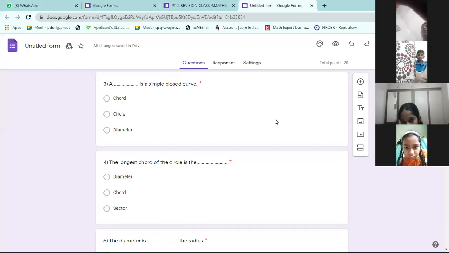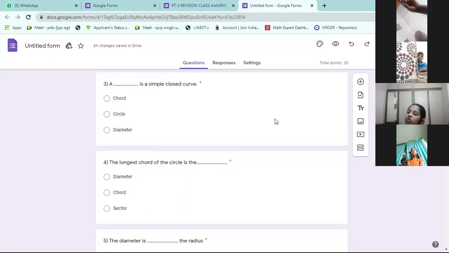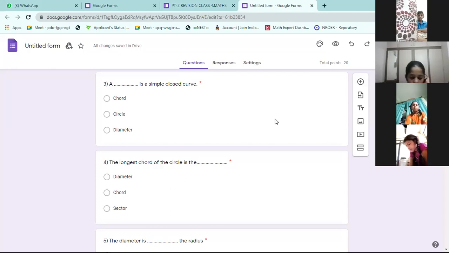Questions are there on the board with answers. Fourth one answer is diameter, sir. Diameter is the longest line in the circle, longest chord in the circle.